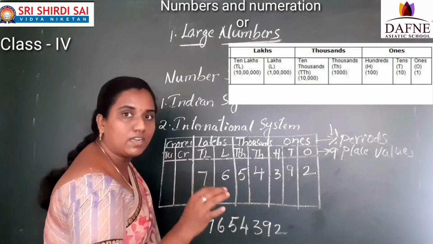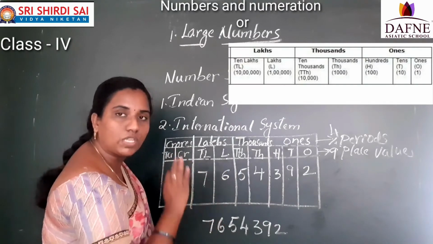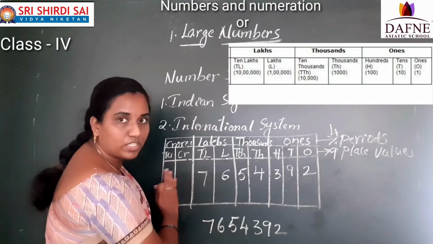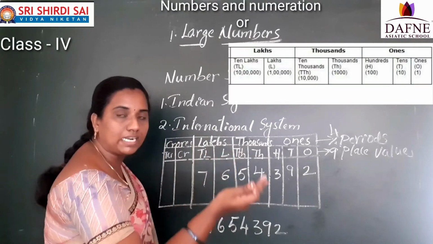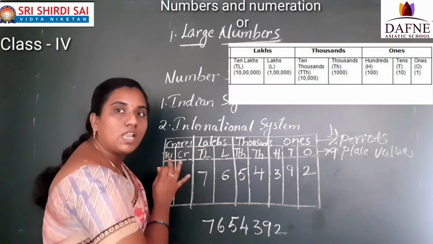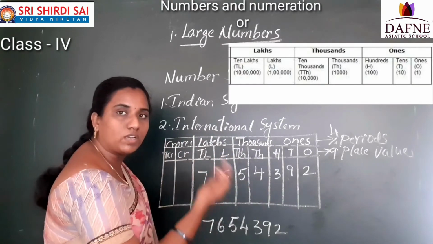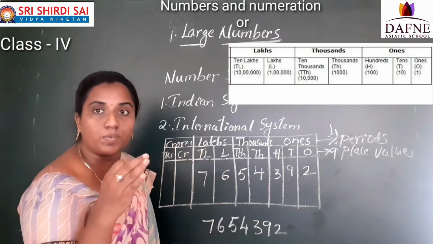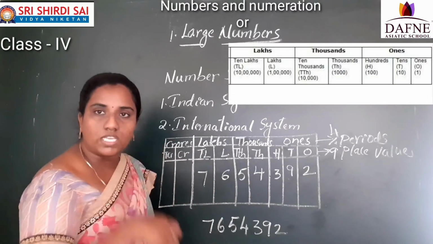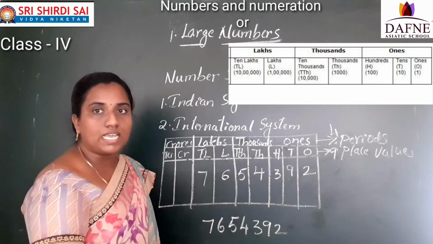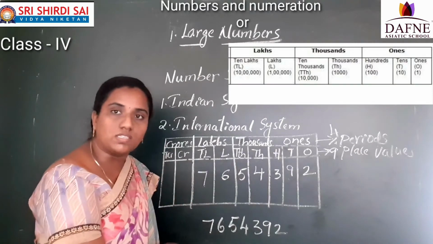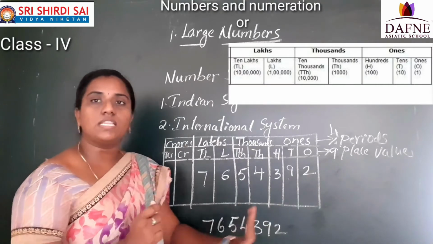So as already said, in this class we are going to learn up to the lakhs. So forget about crores. In the next higher classes, we are going to learn about these large numbers. That means crores we are going to learn there. But in the 3rd class we learned up to thousands only. Yes or no? So now in this 4th class we are going to learn up to lakhs only. In the next classes we are going to learn the crores also. Okay. Now we have written the number in this.